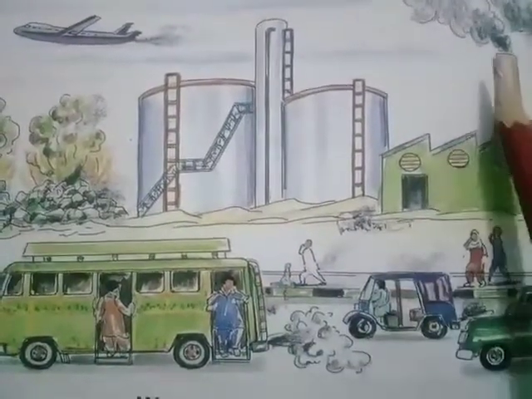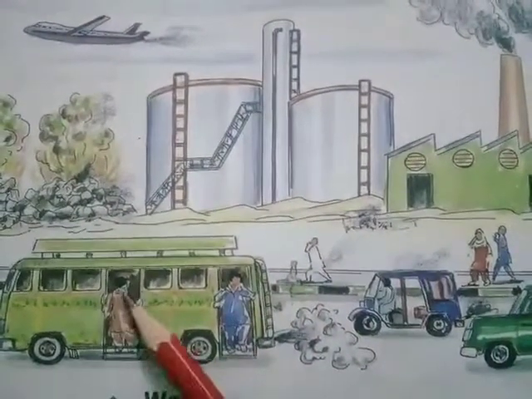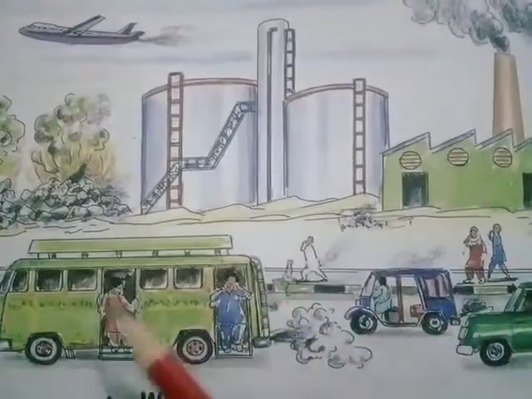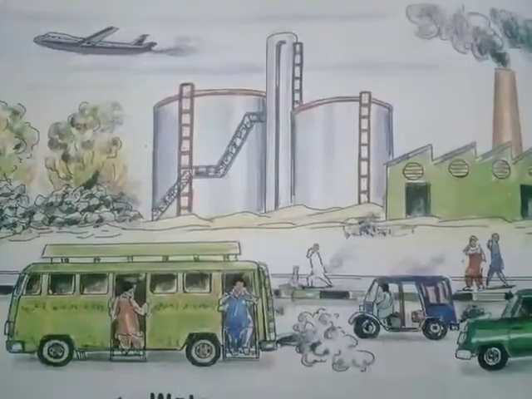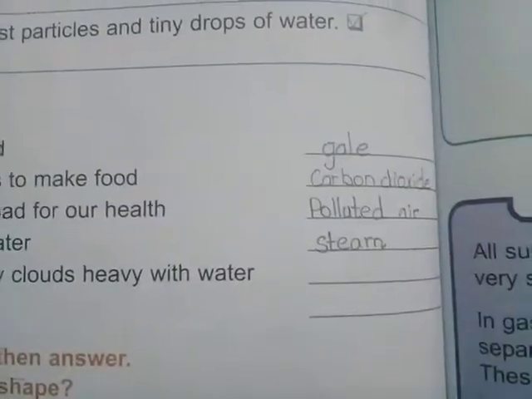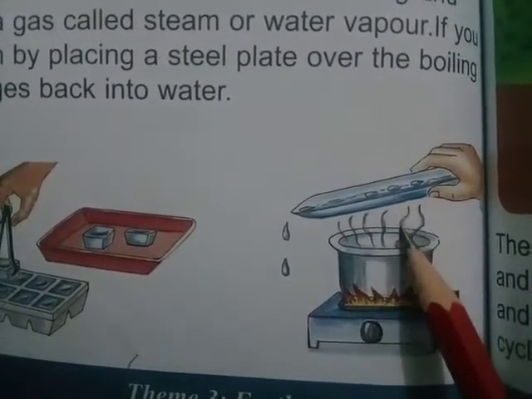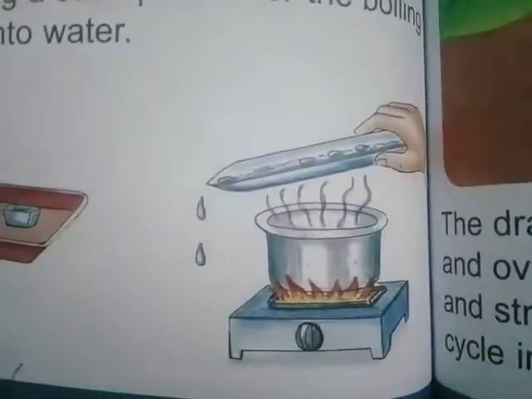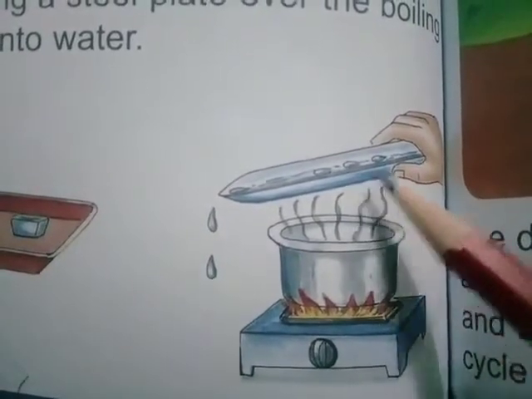Look in this picture. Air contains dust, smoke, germs and some harmful gases given out by vehicles and factories. These things make the air dirty and dirty air is called polluted air. The fourth statement is the gas form of water. The answer is steam. The gas form of water is called steam. Look in this picture. When you heat the water, it starts boiling and changes into a gas called steam or water vapors.